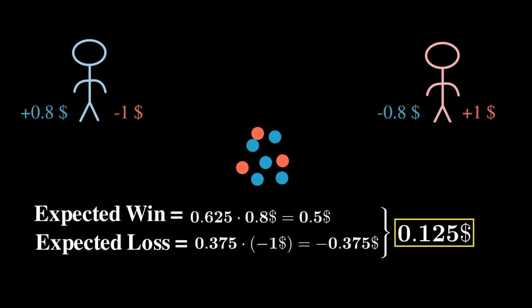As you can see, we simply calculate it by multiplying the probability of winning by the potential gain and adding that to the product of the probability of losing and the potential loss. In our case, the expected value is 0.125. That is 12.5 cents. For each round, you can expect to win 12.5 cents.